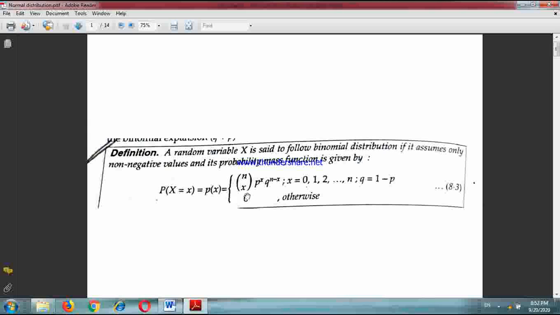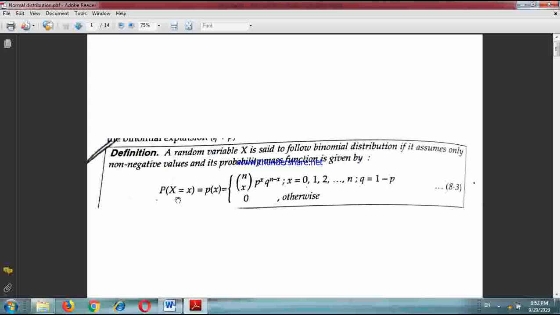This gives the probability of x, the small x, successes in n trials. If I write probability x equals r equals nCr p to the power r q to the power n minus r, then I say that this is the probability of r successes in n trials. You can use any small letter: x, r, t, anything.